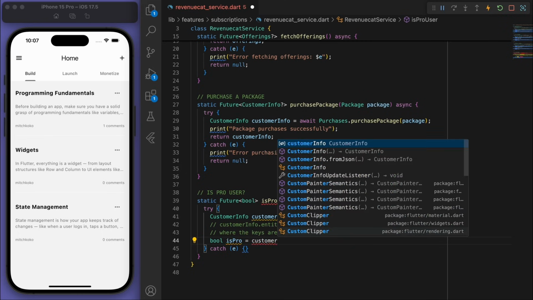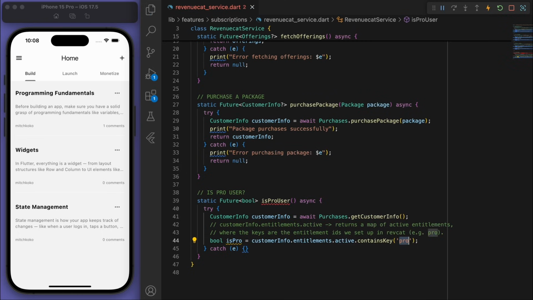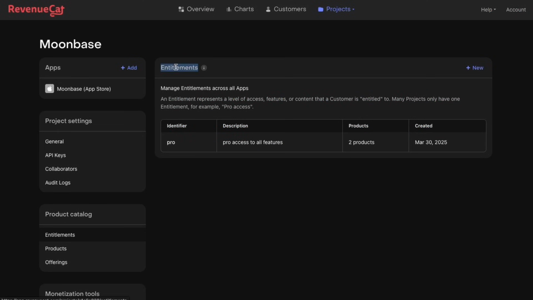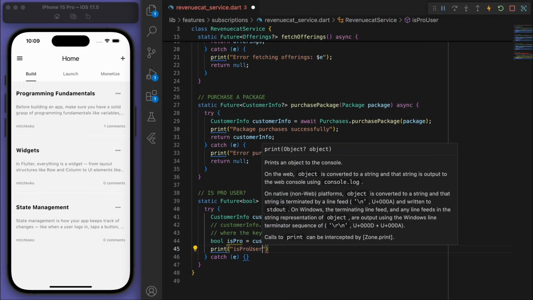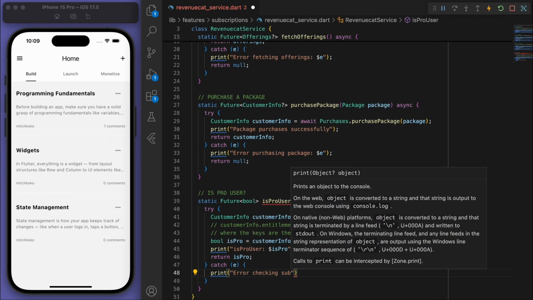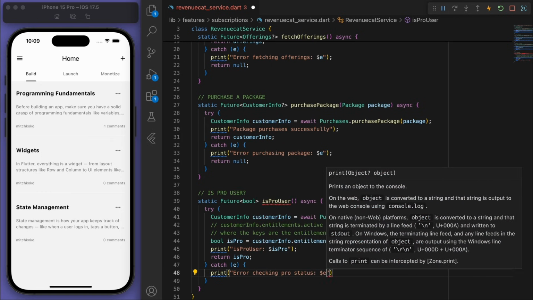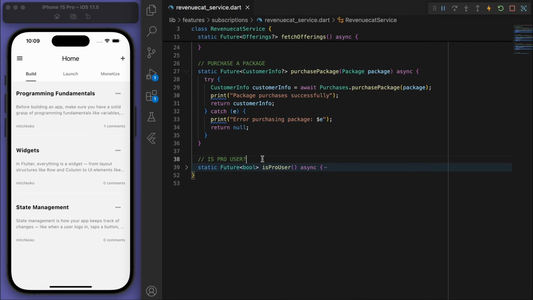So let's create our boolean is pro, and we're going to go to our active entitlements and see if we have that pro key. Coming back to RevenueCat, we want to look for this particular identifier, I believe. And if it's all good, let's print and see if this user is a pro or not. And that is all the code that we need for the RevenueCat.